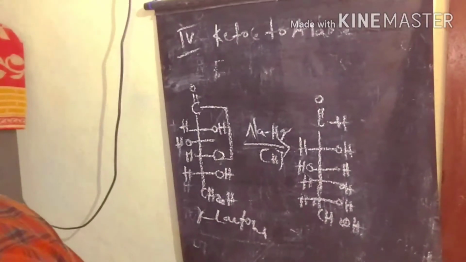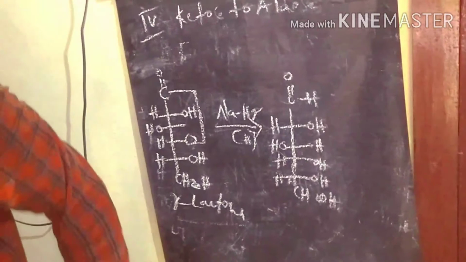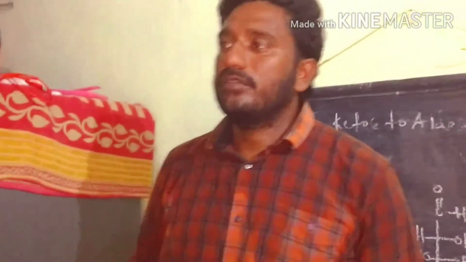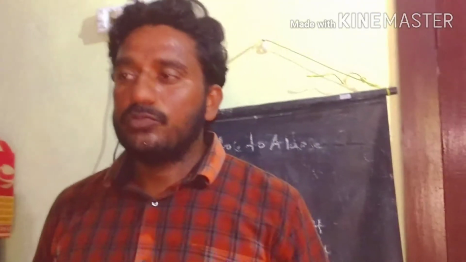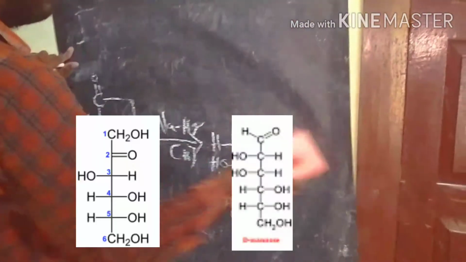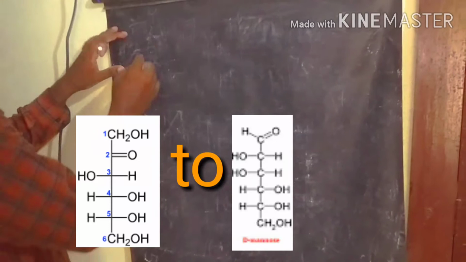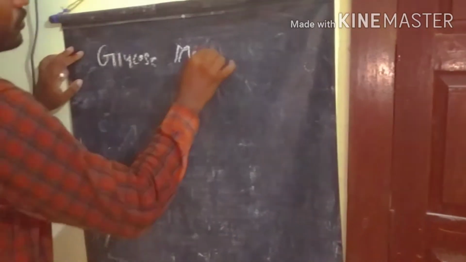The next one is a very simple reaction: epimerization from glucose to mannose. Epimerization refers to epimers. Stereoisomers that differ at any one of the chiral centers we call epimers. If you take glucose and mannose, both are epimers.